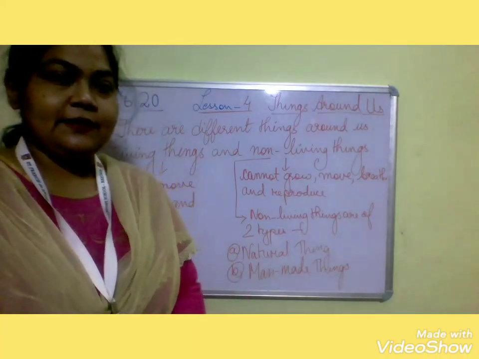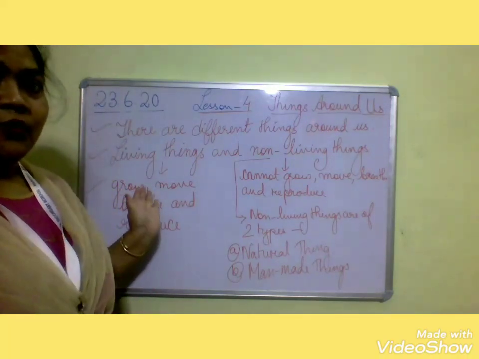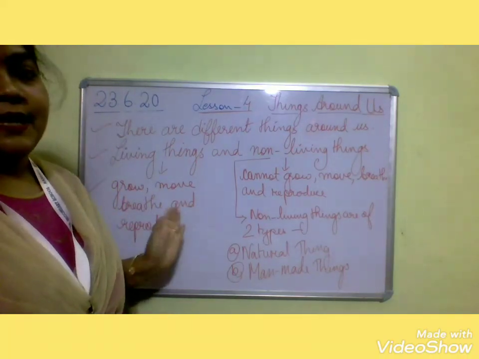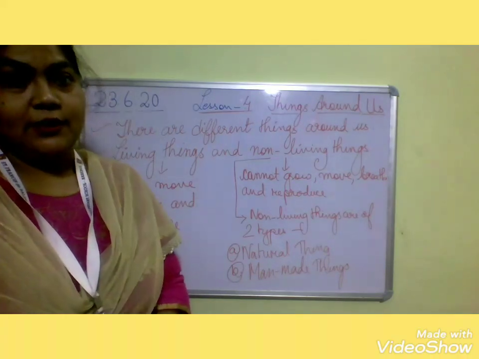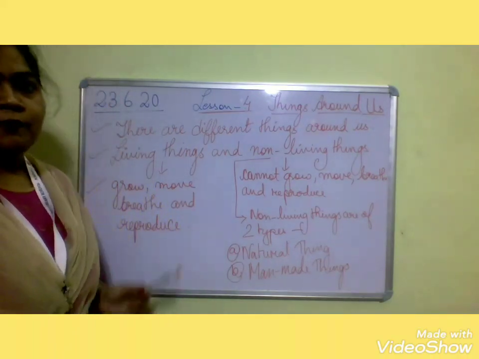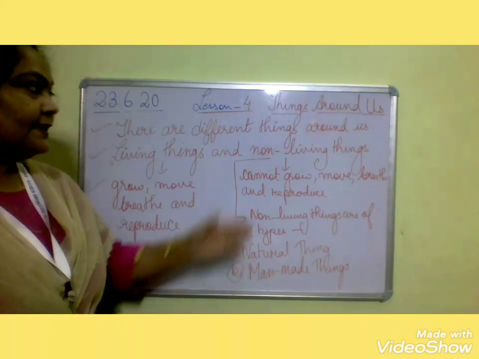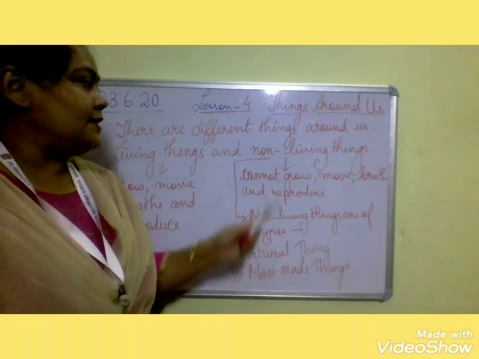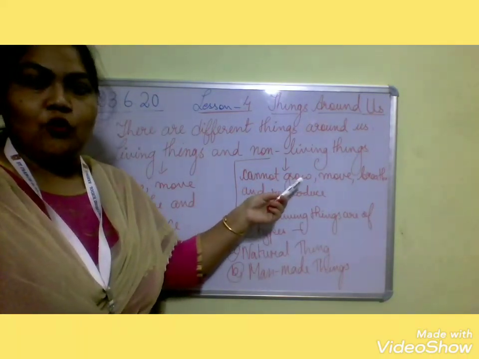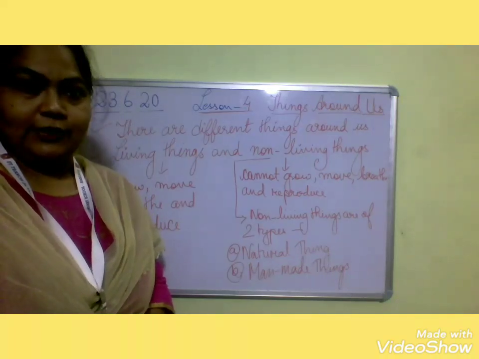So what are living things, children? Those which can grow, move, breathe and reproduce are called living things. Then about non-living things, those things which cannot grow, move, breathe and reproduce are called non-living things.